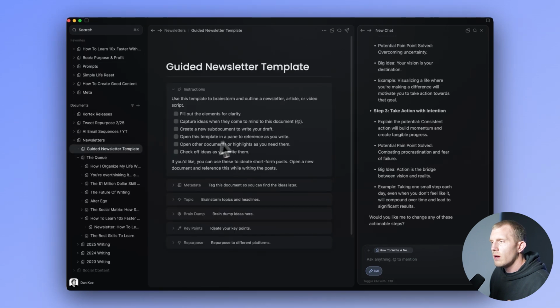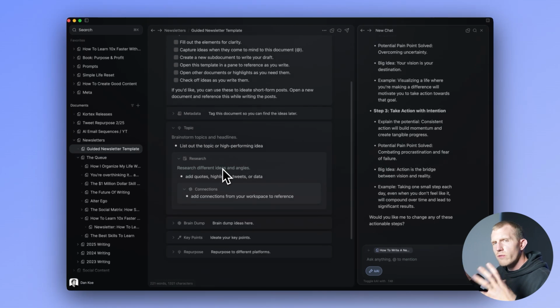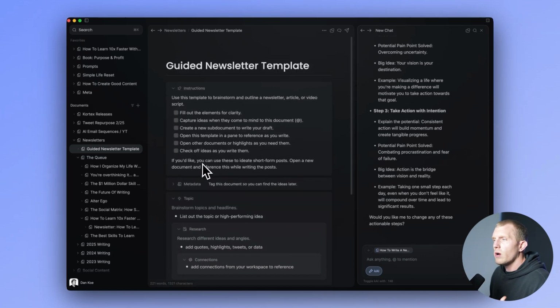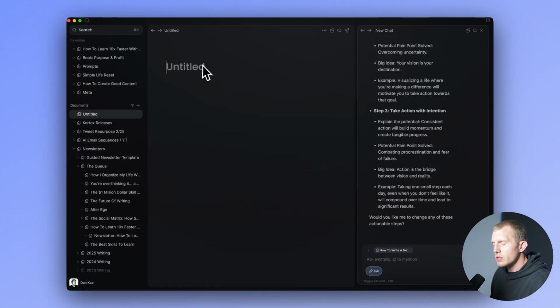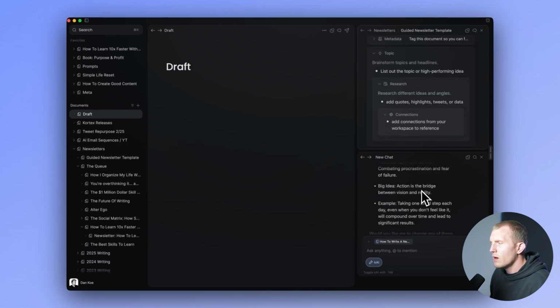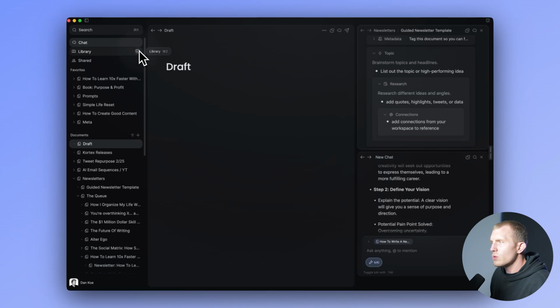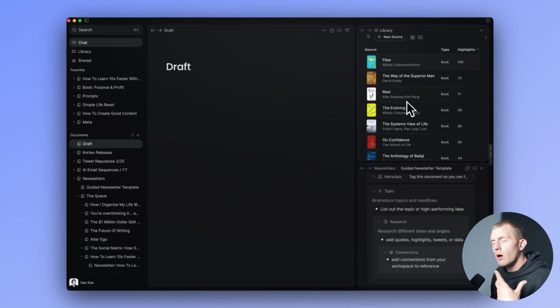But if I go here, I have my guided newsletter template. I can brainstorm topic ideas with Kai. Whenever you're filling something out, you can have a template inside of here built out with elements and then ask Kai and brainstorm with him to get that filled out. And then you can open all of these. If I open another, and let's just say this is a newsletter draft, and I'm writing here just to have a draft, then I can open my template or my outline right here as well and have all of my information here. I can resize these. I can open up specific sources if I need to get information from those, or I can just ask Kai.